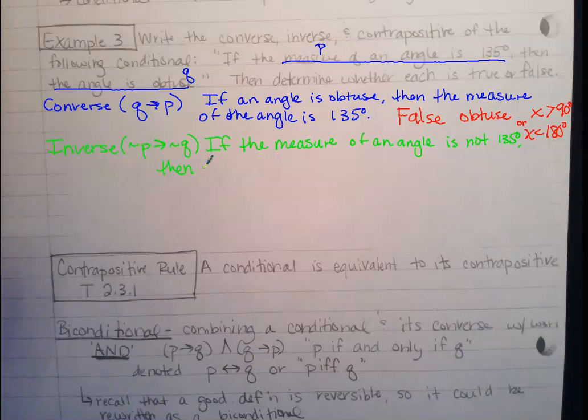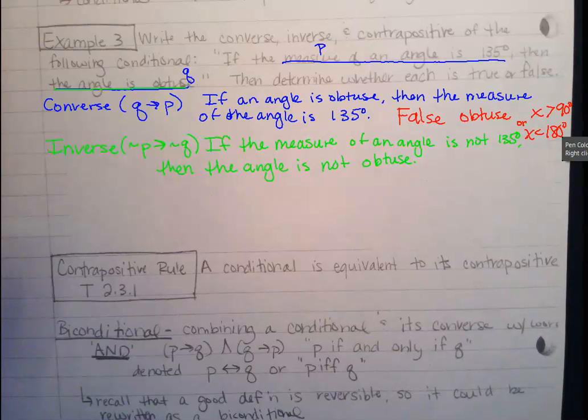So we just need to insert not in the Q statement. Then the angle is not obtuse. Good. Perfect. So if the measure of an angle is not 135 degrees, then the angle is not obtuse.